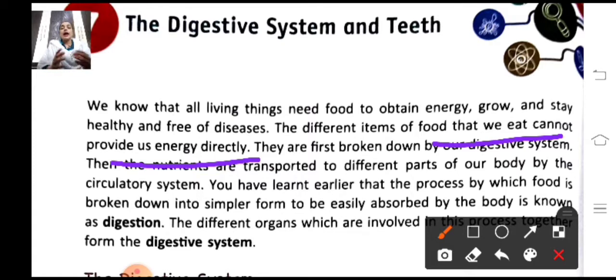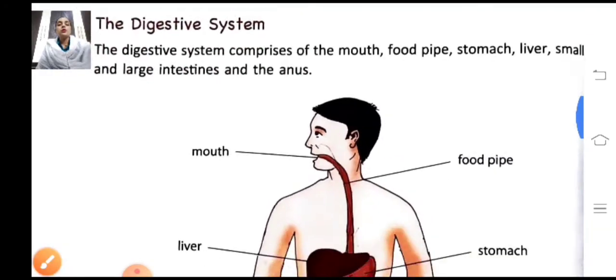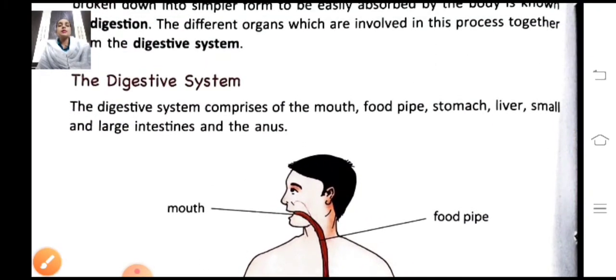Okay, and as I told you, digestion is the process of breaking down food particles into smaller ones, and they are absorbed by our body very easily when broken into simpler ones. The different kinds of organs which are involved together in this process form the complete digestive system. Okay, so let's move to the next paragraph. This is the digestive system. Let's read about each part of the digestive system in detail.